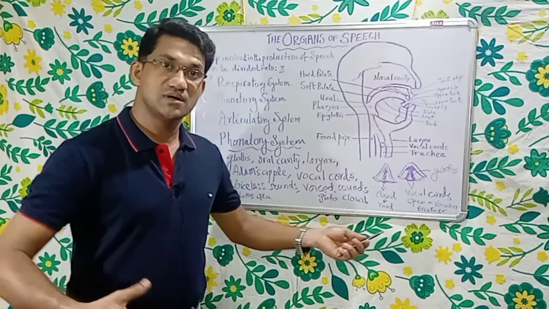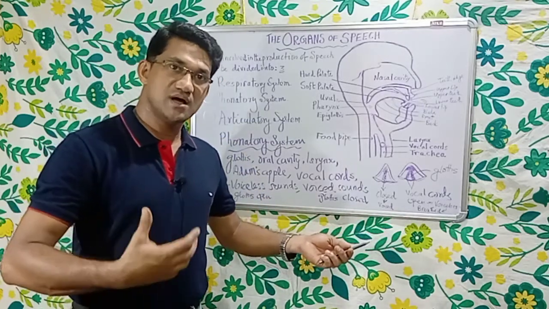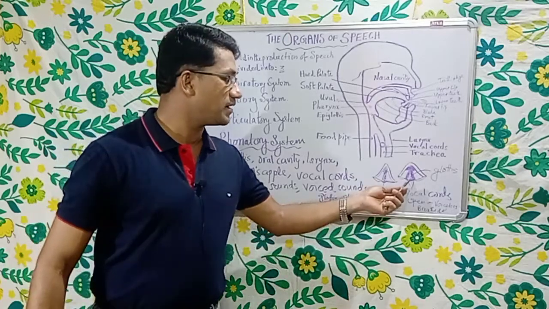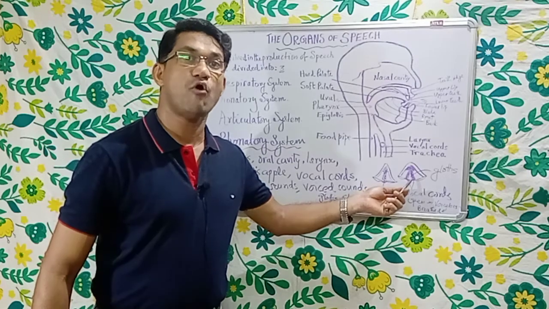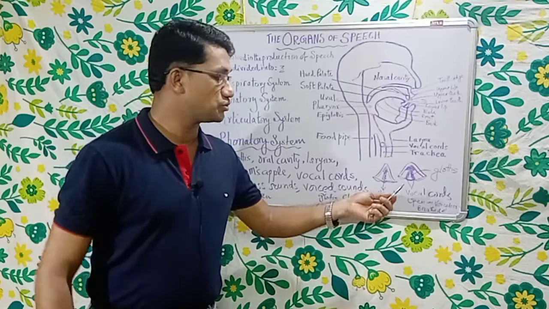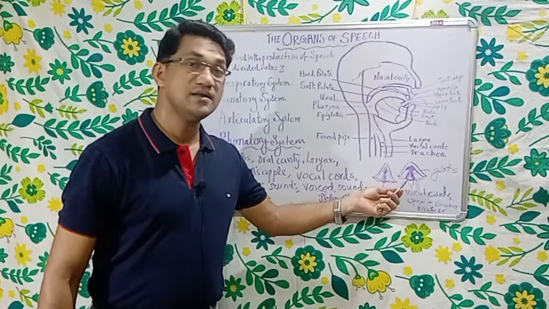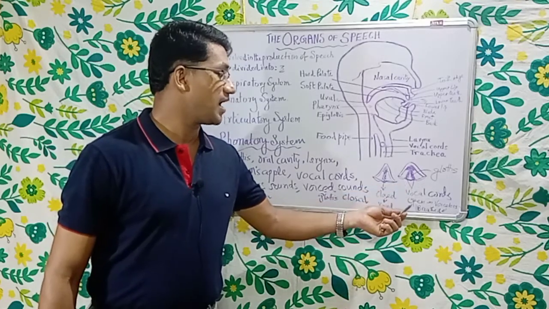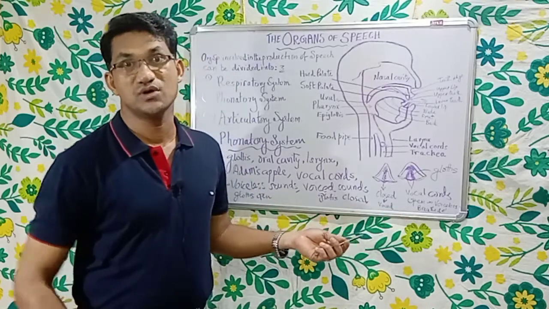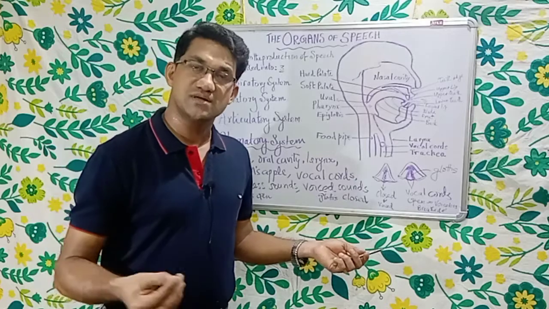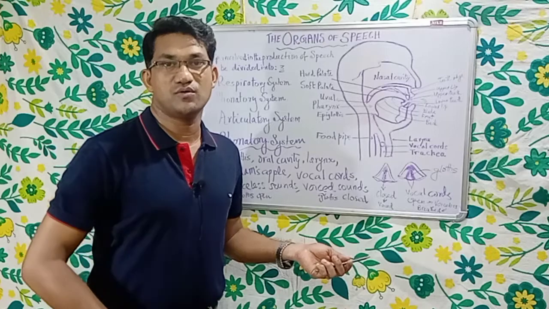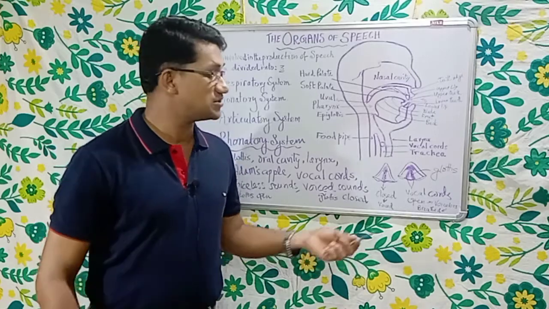The air comes from the lungs and passes through the vocal cords in open position, and the sound produced is known as voiceless sounds. Voiceless sounds are also known as breathed sounds. Sounds just come out without any obstruction, and such sounds are breathed sounds.